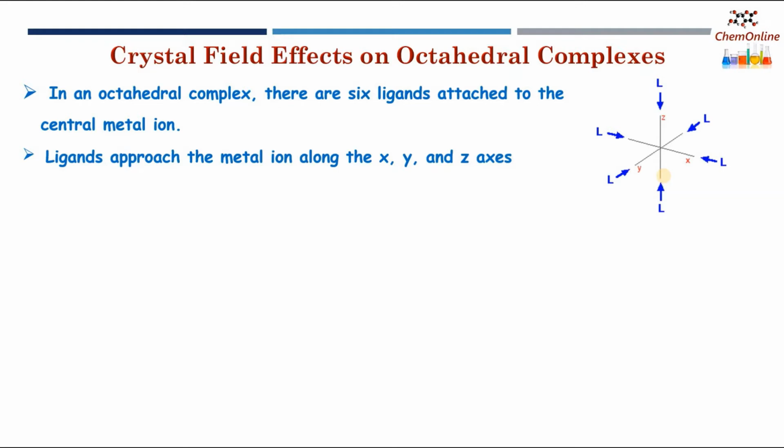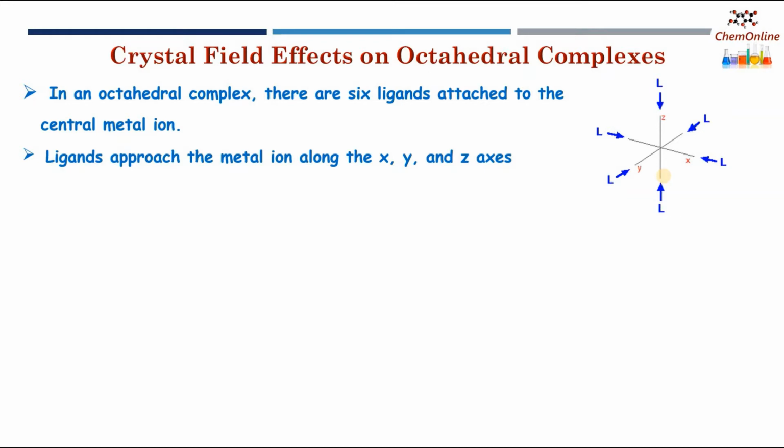Now suppose a hypothetical condition, that is, the metal ion is spherically surrounded by ligands, or they have a uniformly spread negative charge, and there will be repulsive interaction between the metal d electrons and the negatively charged ligands, and due to this repulsion the energy of the d orbitals will be raised. But since the charge distribution is spherical, or uniform, all the d orbitals will be raised in energy by the same amount. That means they would still remain degenerate.